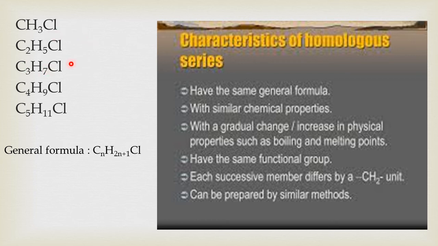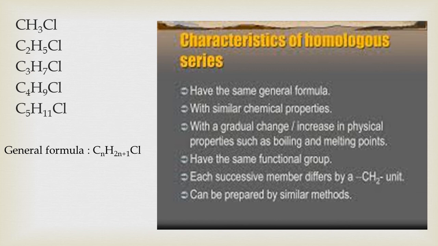A CH2 unit. So obviously the molecular mass of carbon is 12 units and the molecular mass of one atom of hydrogen is 1 unit, and there are two hydrogen atoms. So 12 plus 2, that is 14 units. So adjacent members of a homologous series differ by 14 units of molecular mass.